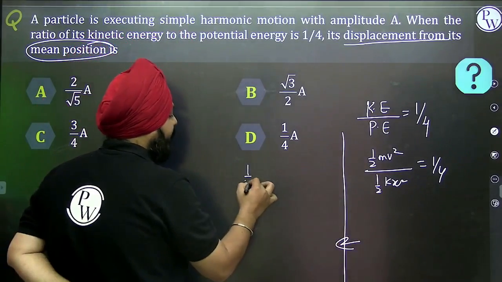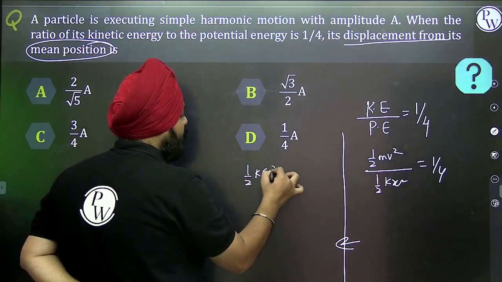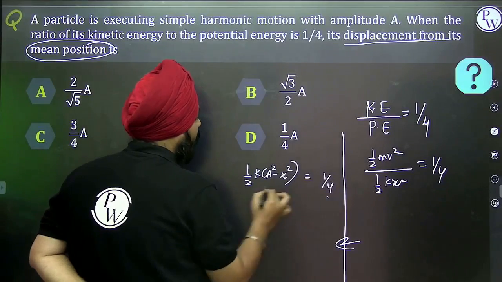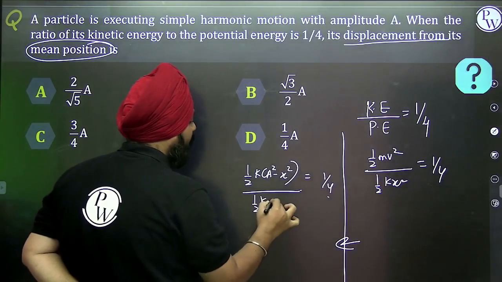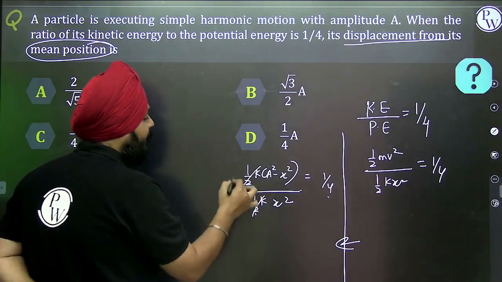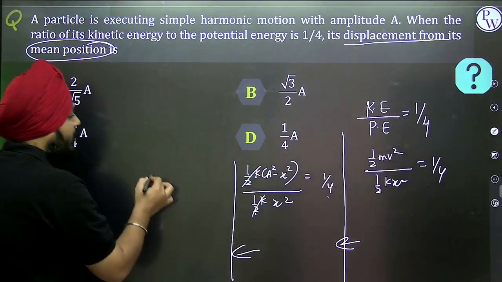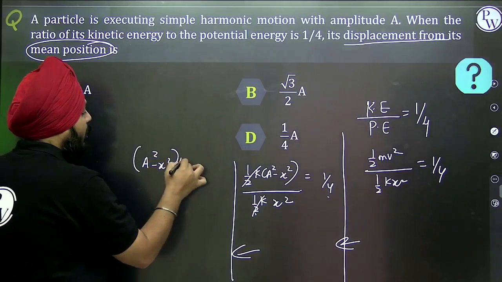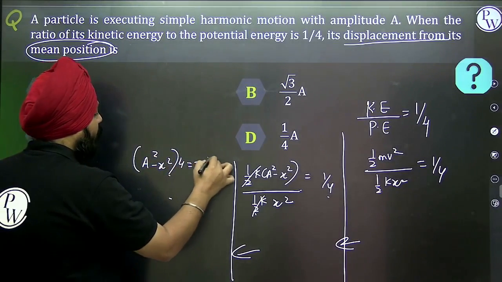Kinetic energy is half k (a square minus x square), equal to 1/4, divided by half k x square. Half k cancels, so we get (a square minus x square) into 4 equal to x square.